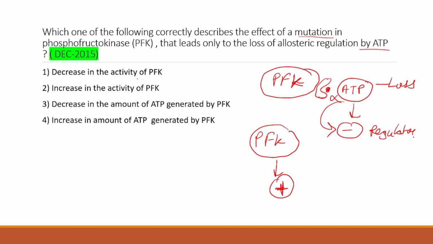A decrease in activity of PFK? No, because the ATP binding site has been mutated. An increase in the activity of PFK? Yes. So the second option is correct, because the site that inhibits it has been mutated. Decrease in the amount of ATP generated by PFK, again no. Increase in the amount of ATP generated by PFK, no. So the correct answer for this question is answer number 2.